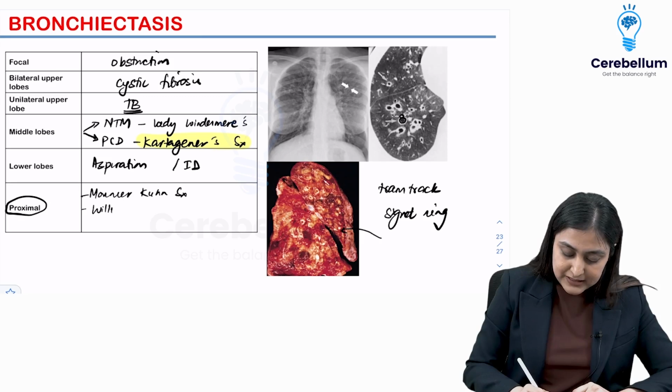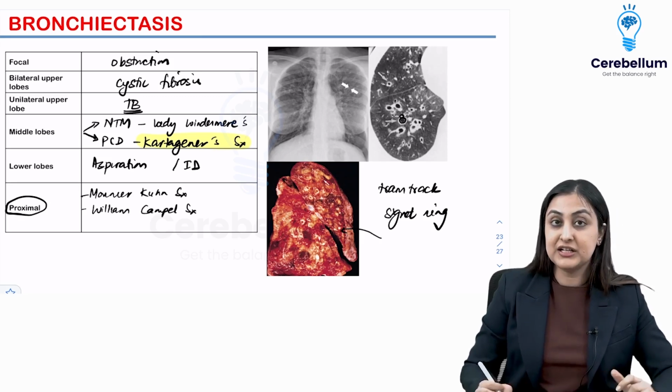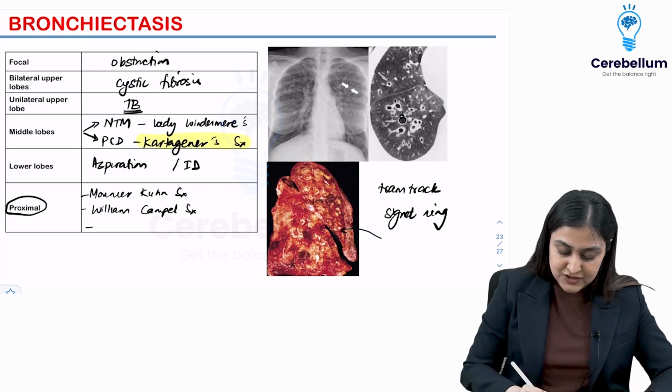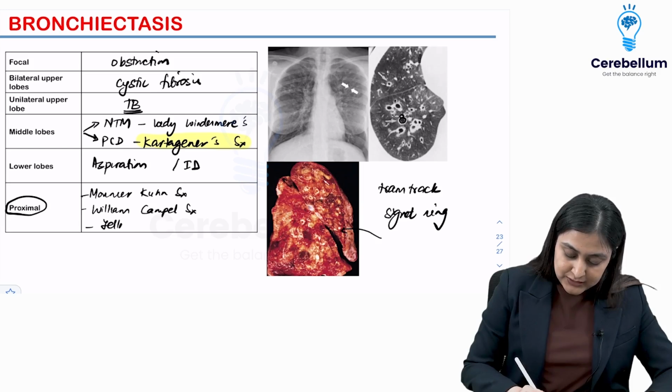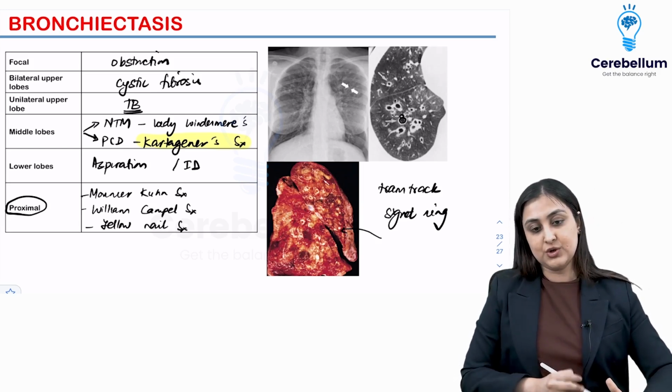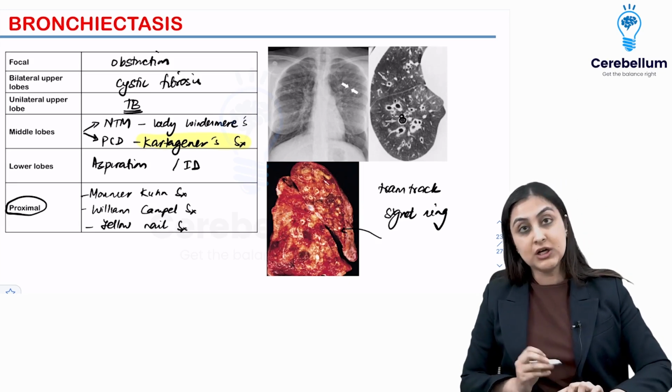Second is Williams-Campbell syndrome. Again, here you have deficiency of the tracheal cartilage, so the airway enlarges. And the last one is yellow nail syndrome, where you can also have chylothorax, which is associated. Alright, so these are 3 syndromes that you want to remember.